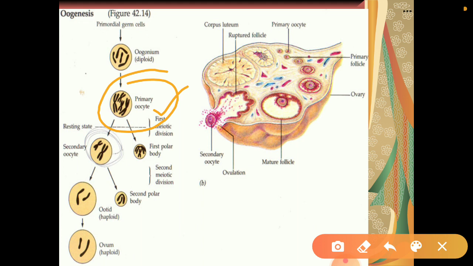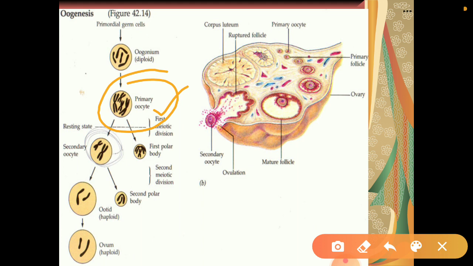This degeneration of a large number of follicles, which reduces their numbers from millions to 60,000 to 80,000 before puberty, is known as follicular atresia. So after puberty only 60 to 80,000 follicles are left in the ovary.